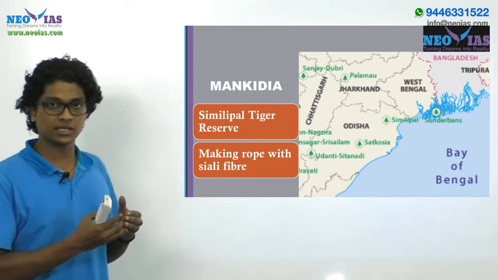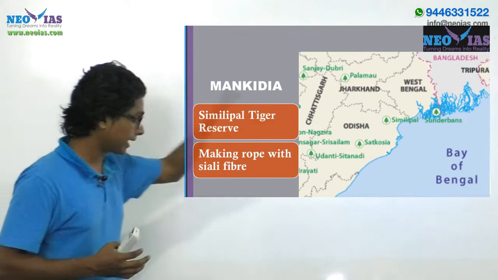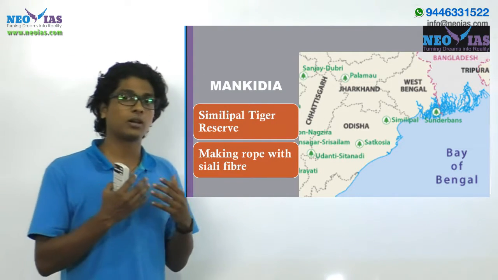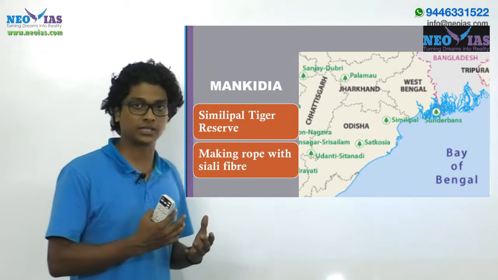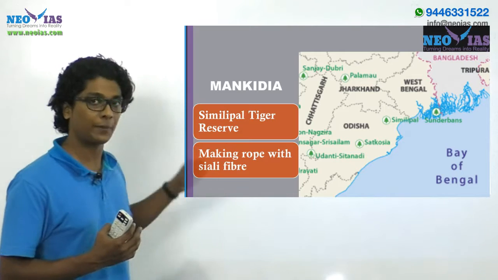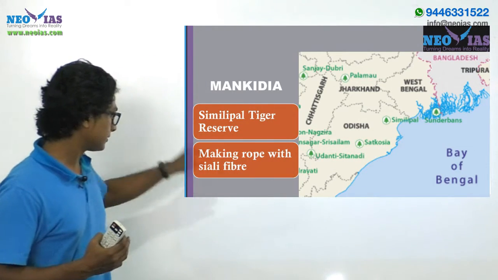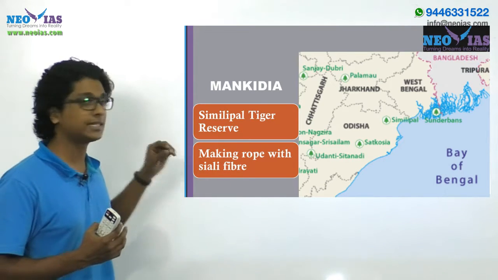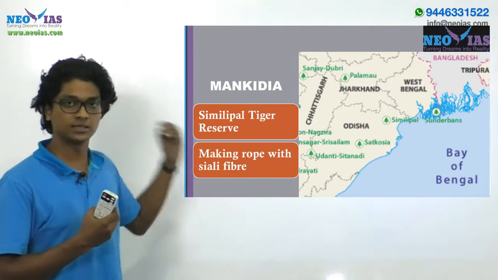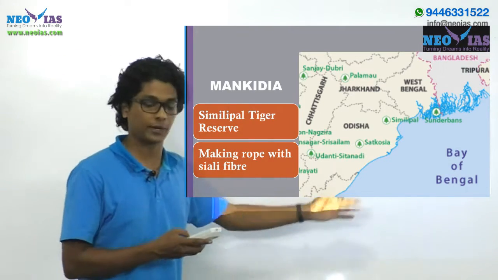Now, because of this denial of habitat rights, that tiger reserve plus this tribe is important. And as a fact on their occupation, they make rope with this fiber which is found in abundance in this tiger reserve, Similipal, right? So that fiber is called Siali, okay? So this is why this Mangidia tribe is important, right? They were denied habitat rights by the Odisha government.